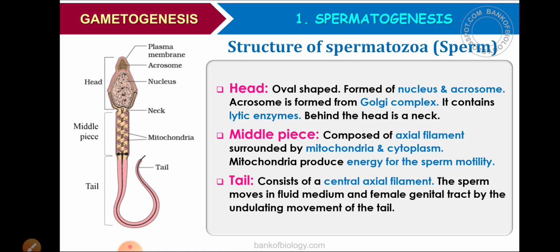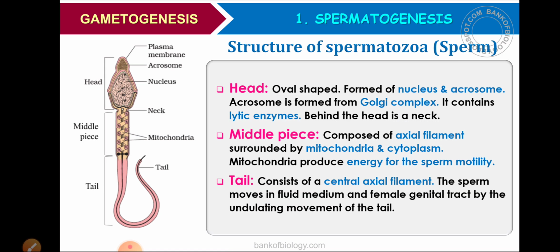During fertilization, the acrosome will release enzymes which can digest the wall of the ovum or egg. That is the main function of the acrosome.